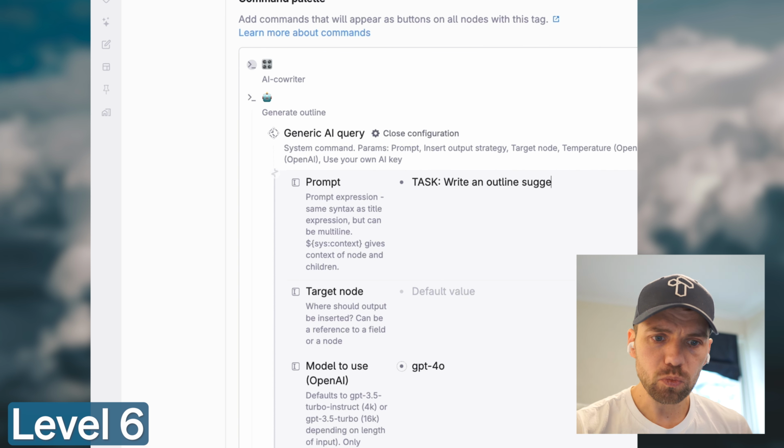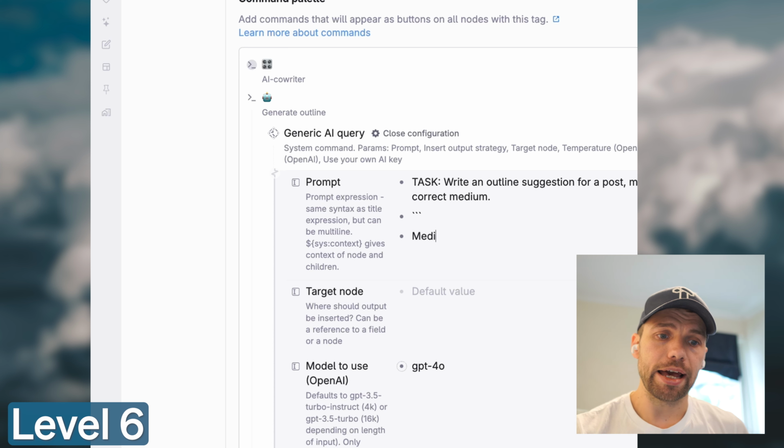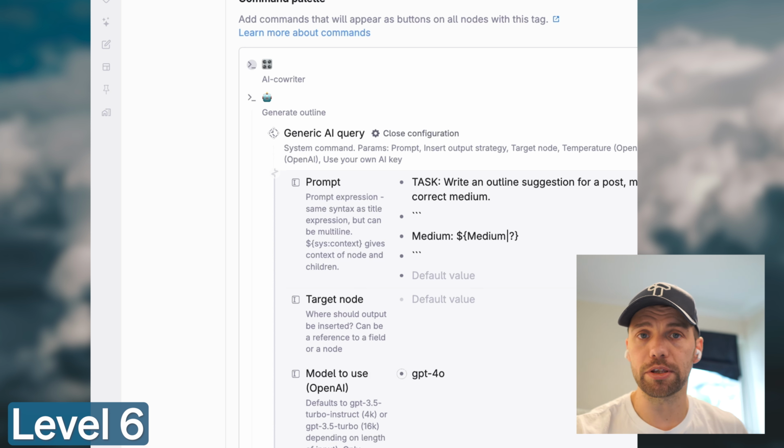So here, I'm just writing a very generic prompt for writing with AI in Tana. And this might be tedious or boring to some of you, but I'm just going to include it so that you can see how you can very simply reference different fields and similar things in Tana using AI.